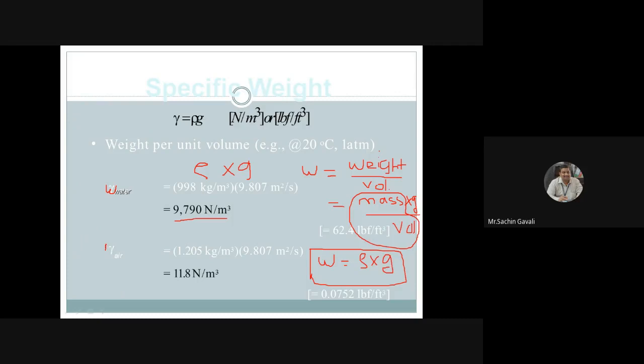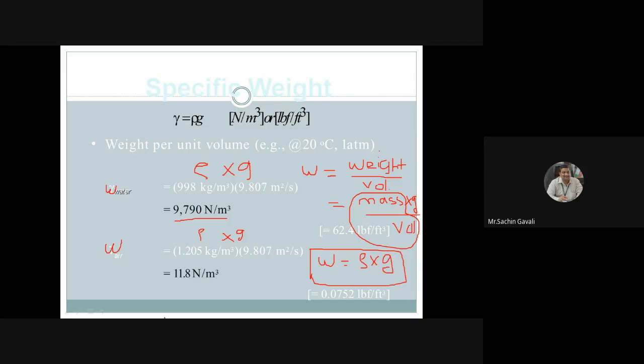Similarly, the specific weight of air, small w of air, is again rho into g. Rho of air is 1.205 kg per meter cube, and g is constant, that is 9.80 meter per second square, and it is coming as 11.8 Newton per meter cube.